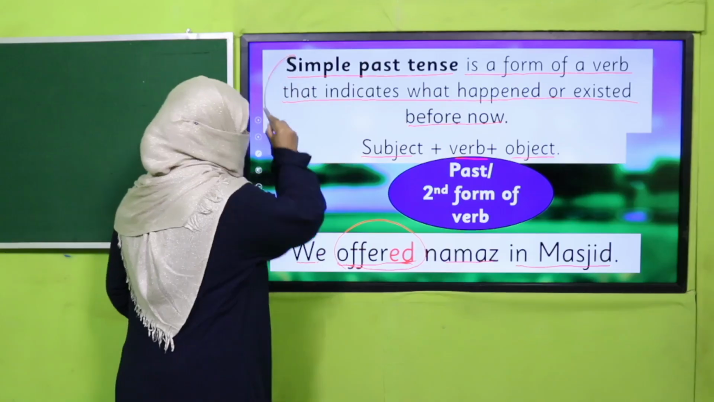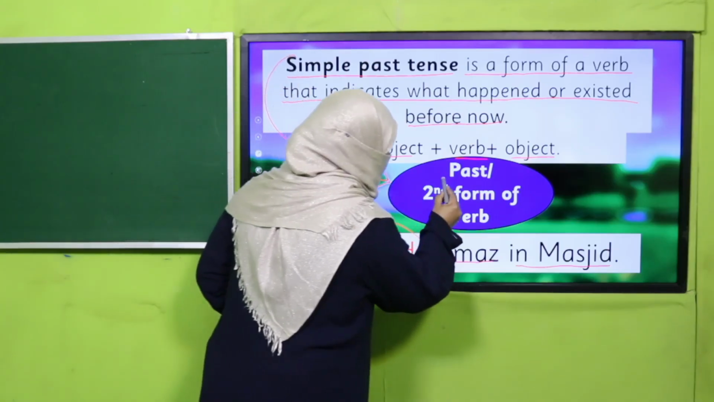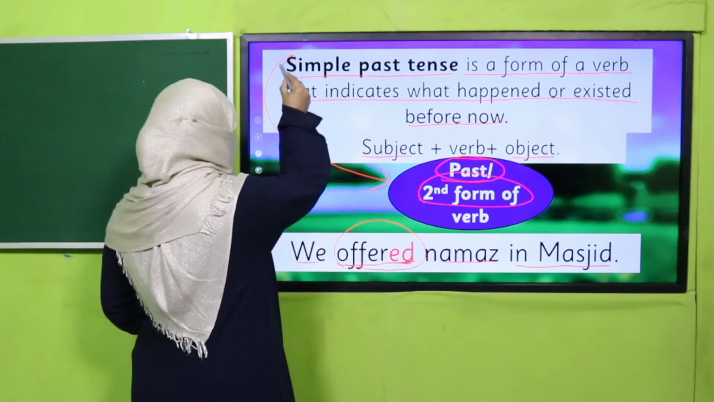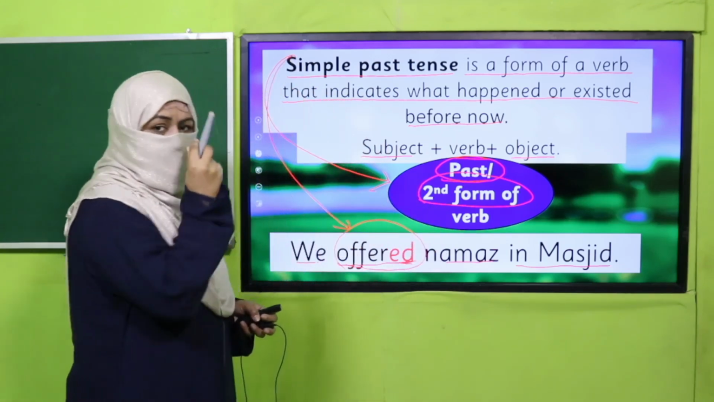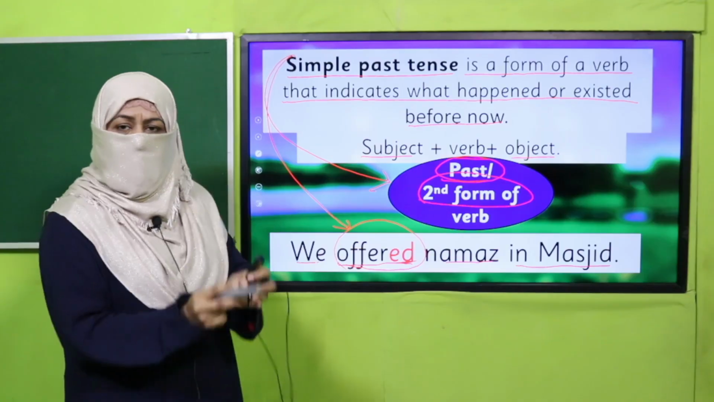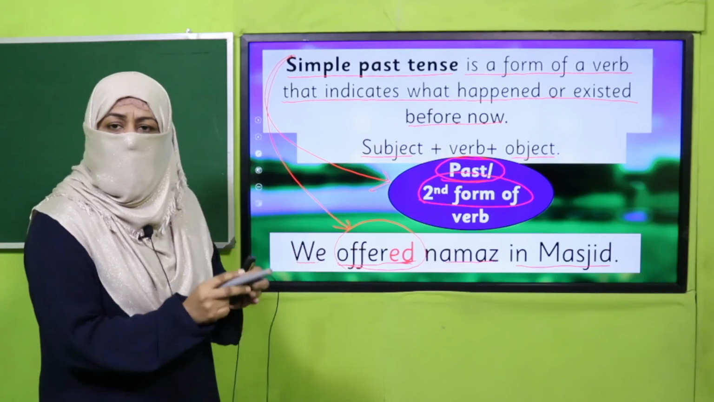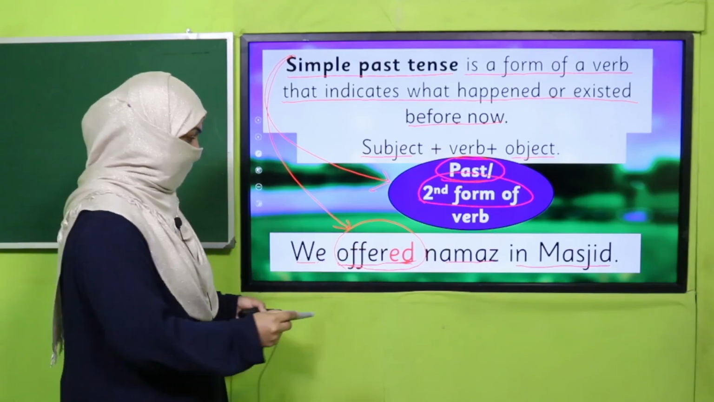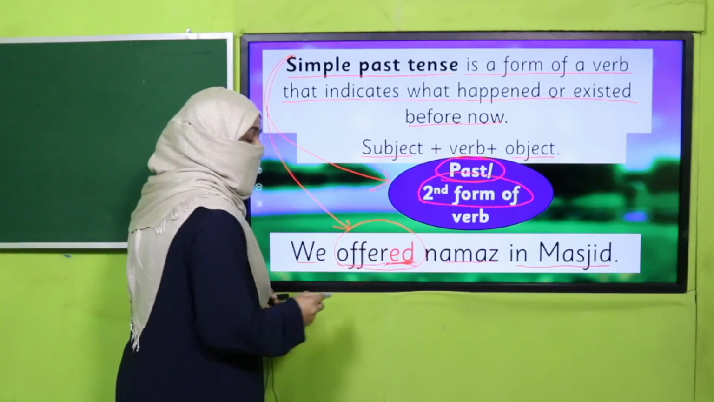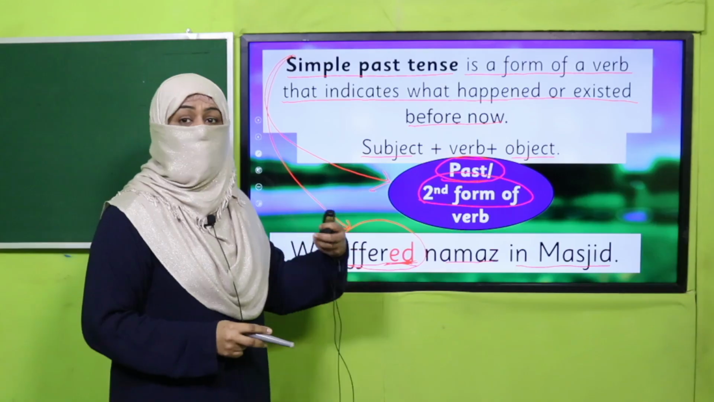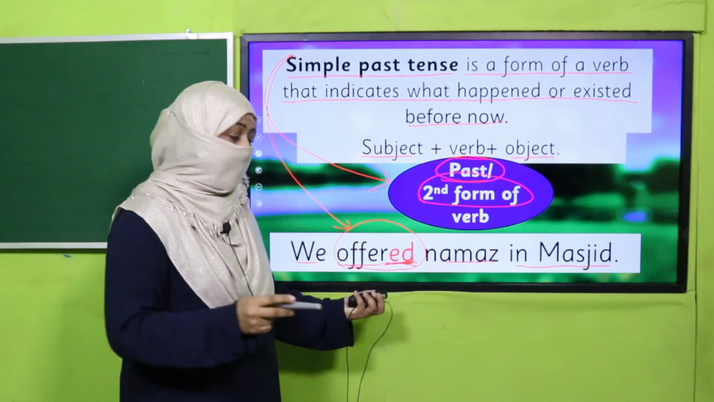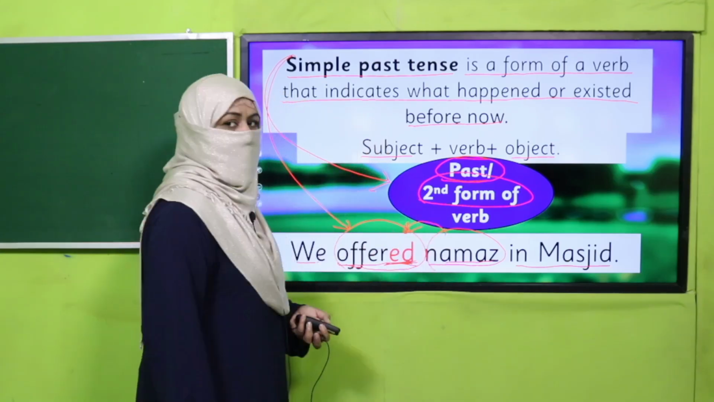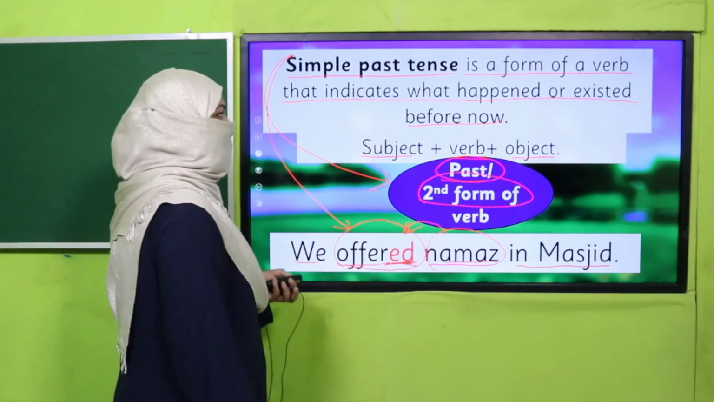So we use the second form of the verb, we call it the past form, which we use in simple past tense. Here you see. This is the only difference between simple present and simple past. In simple present we use the first form of verb and in simple past we use the second form of verb, and usually we add ed to the first form of verb and it becomes the second. It indicates the work has already been done, the namaz has already been offered. Do you understand? Okay, we are going to practice further.